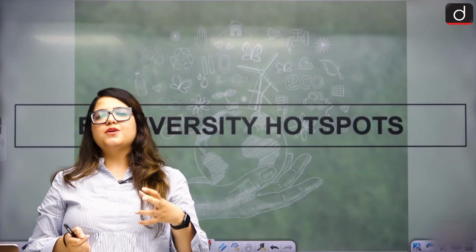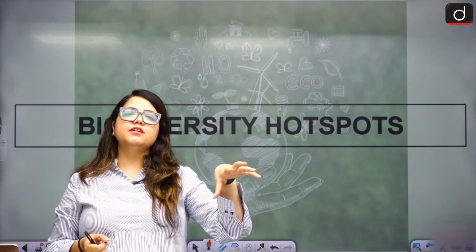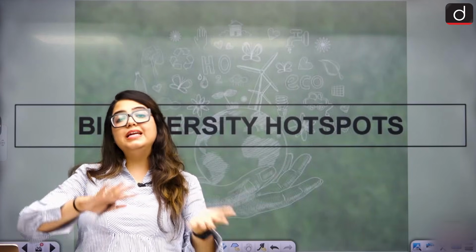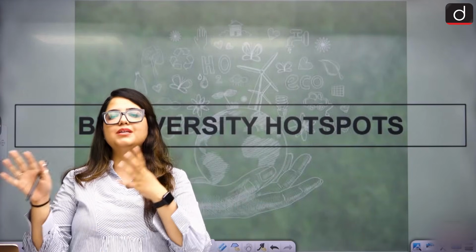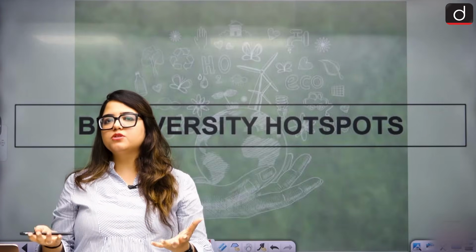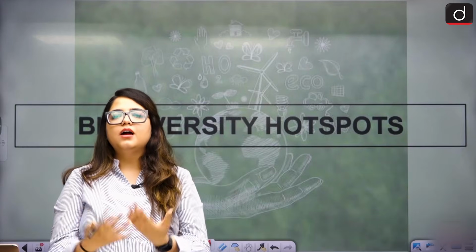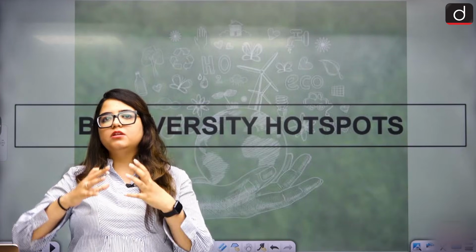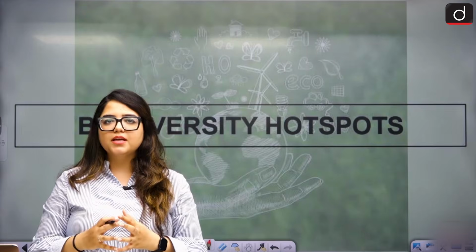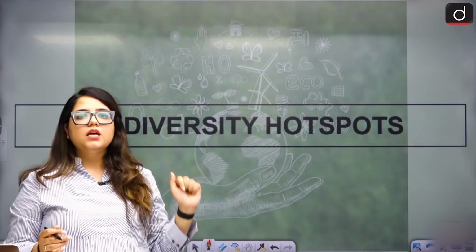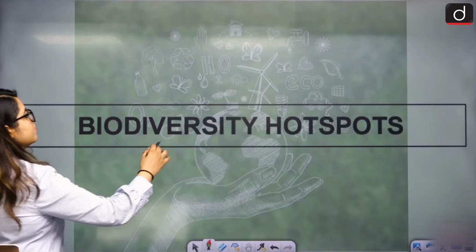Okay. Hotspots are areas that are either very well preserved or extremely need preservation. We create hotspots for special attention, right? Anywhere there is a variety and that becomes a very dense zone of something, that becomes a hotspot. In terms of biodiversity hotspots, what does it mean?